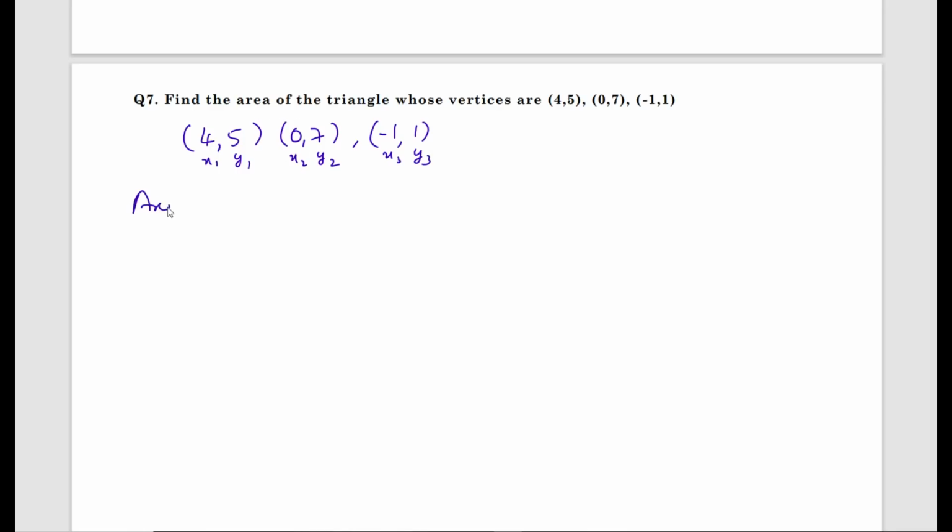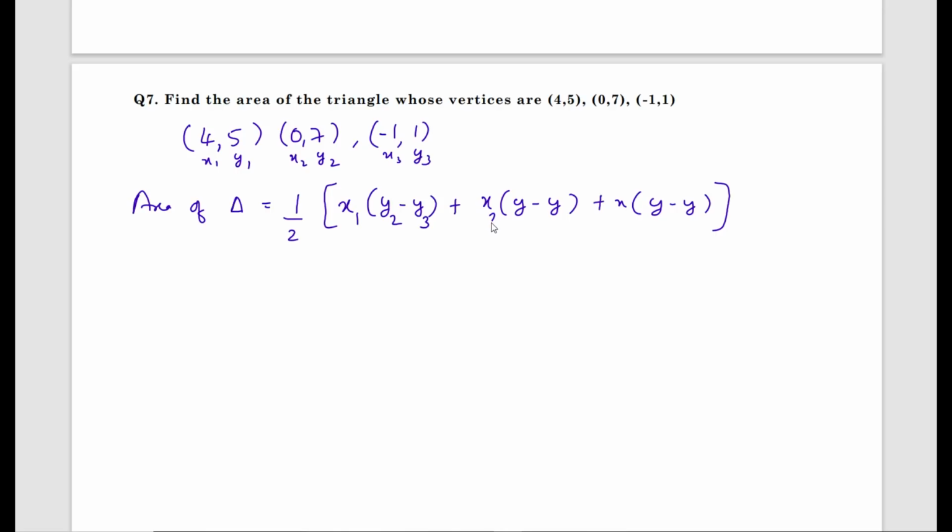The formula for the area of a triangle when the 3 vertices are given is half into x1 (y2 minus y3) plus x2 (y3 minus y1) plus x3 (y1 minus y2). Write the subscripts in cyclic order: 1, 2, 3; next 2, 3, 1; next 3, 1, 2.